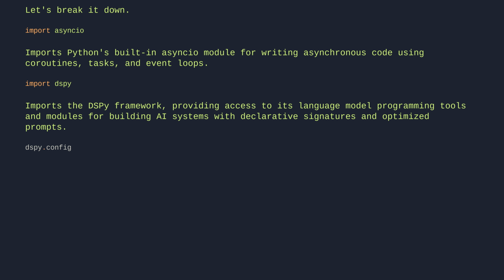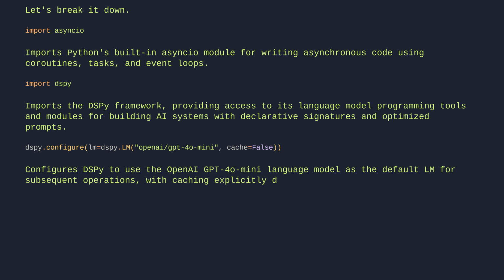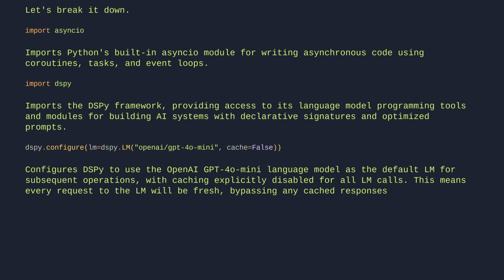dspy.configure(lm=dspy.LM("openai/gpt-4o-mini", cache=False)). Configures DSPy to use the OpenAI GPT-4o mini language model as the default LM for subsequent operations, with caching explicitly disabled for all LM calls. This means every request to the LM will be fresh, bypassing any cached responses that might exist from previous identical calls.